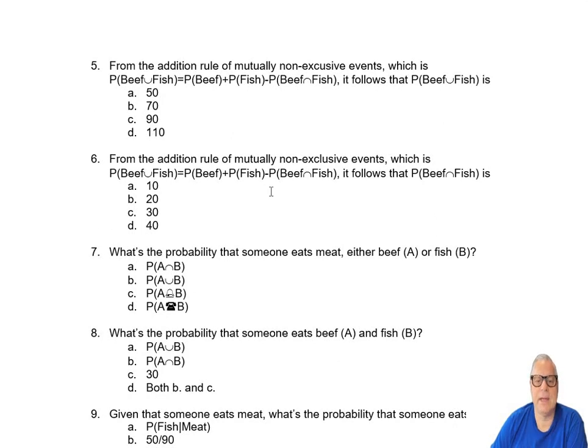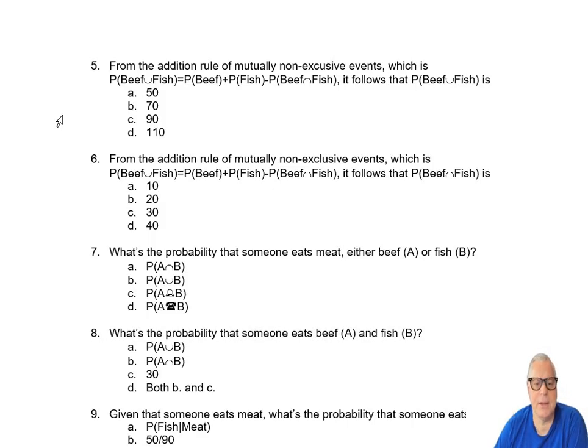From the addition rule of mutually non-exclusive events, the probability of beef or fish is the probability of beef plus the probability of fish minus the probability of beef and fish. It follows that the union of beef and fish is 90, we already derived that.